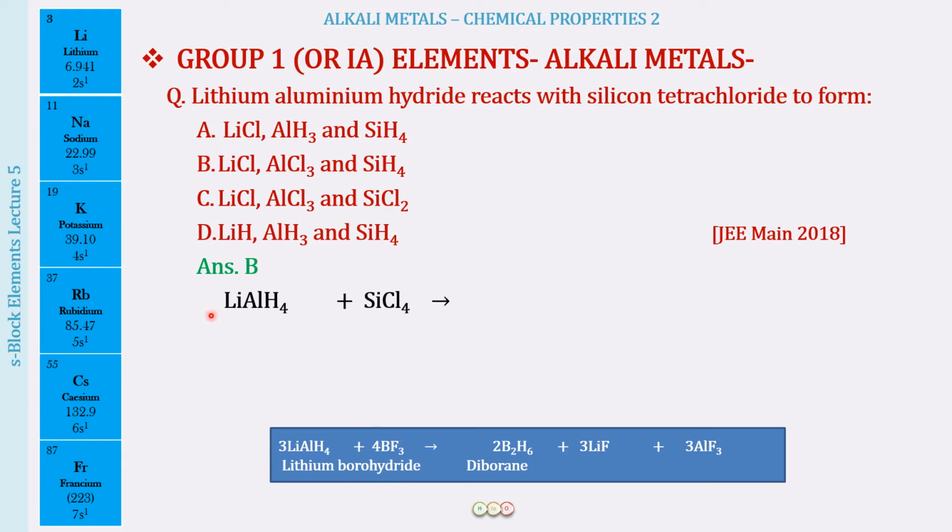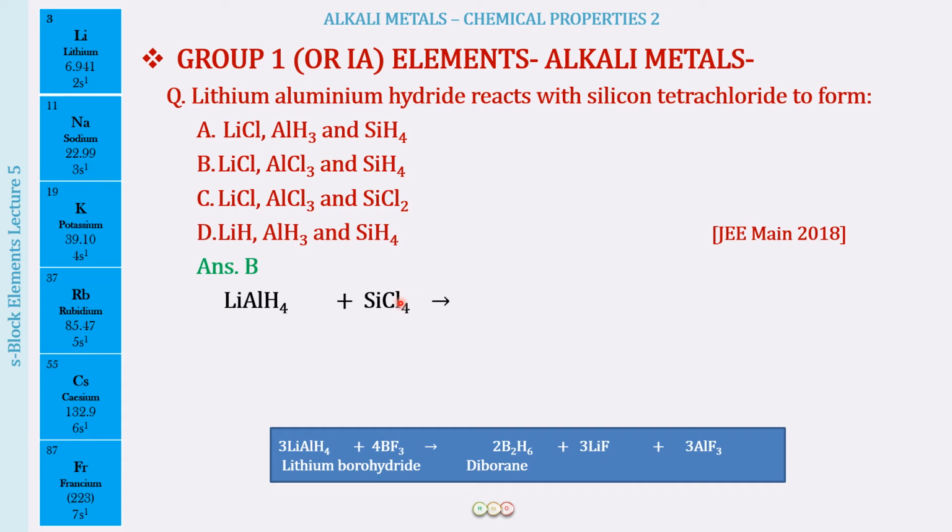So this is what the reaction has to be. Lithium aluminium hydride plus silicon tetrachloride. So if you thought about it, let me tell you now. We have silicon, which is going to react with hydrogen, so it will be forming silicon hydride.